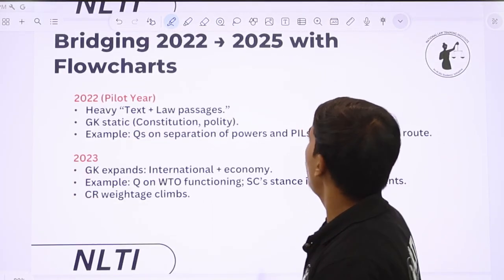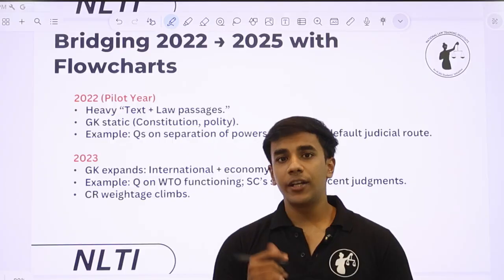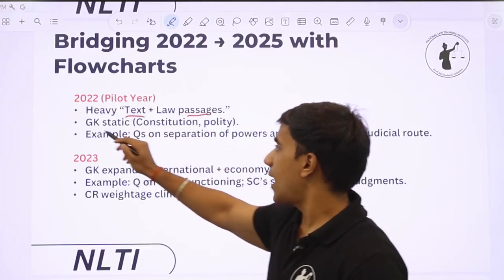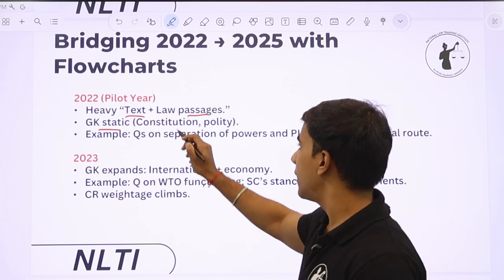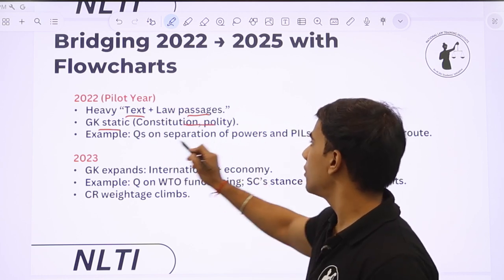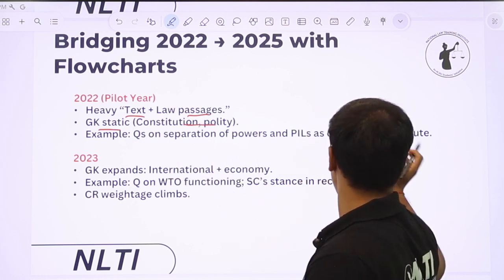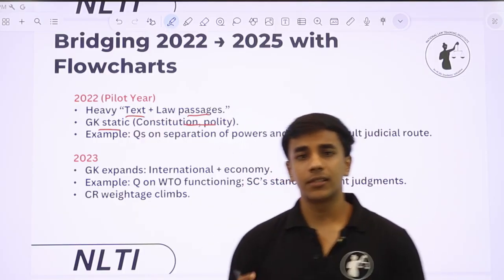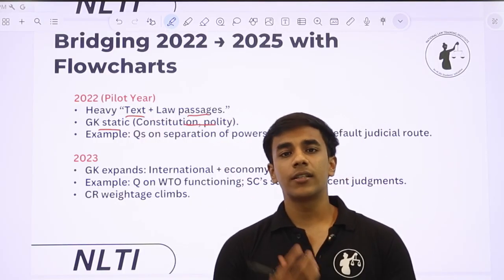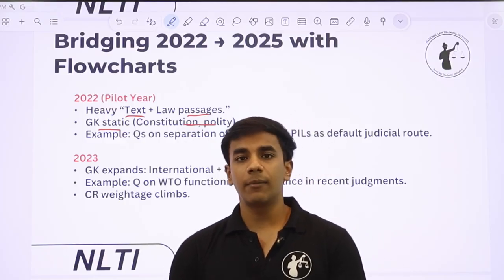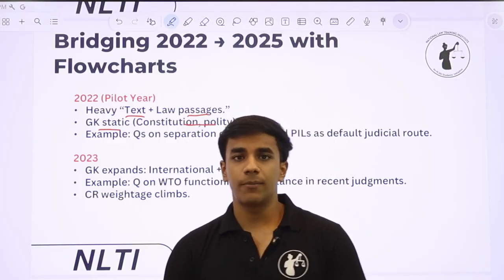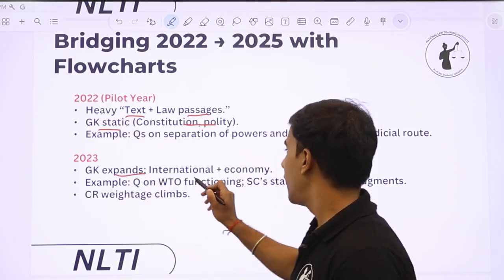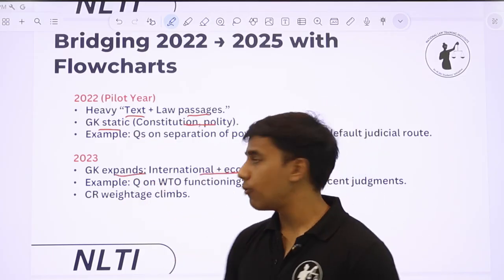Now bridging 22-25. So again, 22 में क्या हुआ था? There was very heavy text plus law passages. Static GK was asked based on constitution and polity. Questions on separation of powers, PIL as the default judicial route. So, as I've told you, very similar to CLAT. बहुत ही focus था आपको text में, heavy reading में, कि आपको core critical reasoning concepts आने चाहिए and also static GK आनी चाहिए. But 23 में GK expand हुआ, international plus economic news पे focus होने लगा.